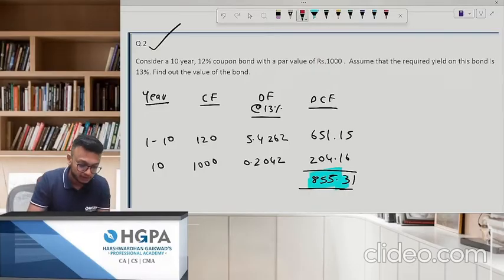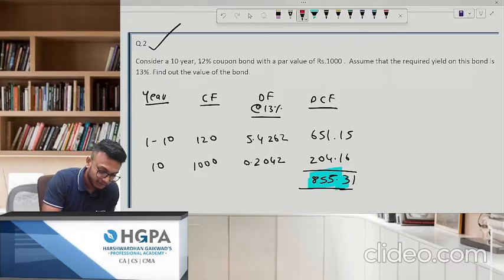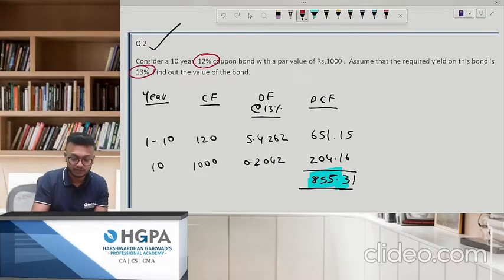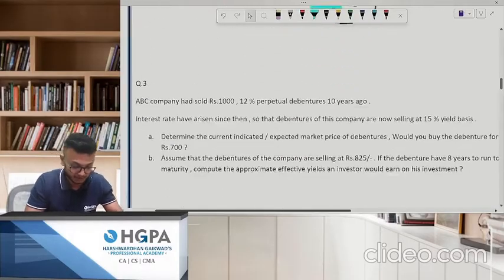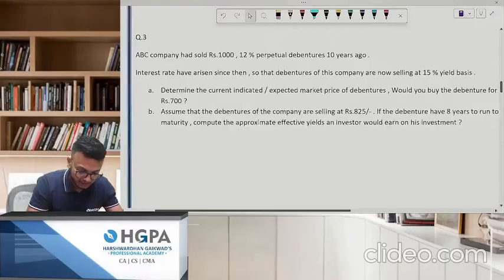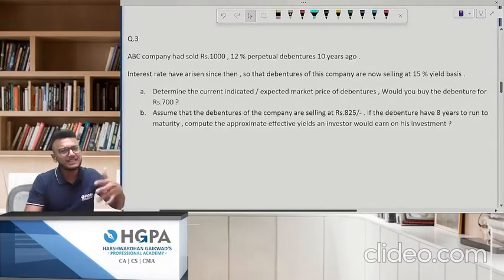And can you please check the logic? How much was the expected rate? It was 13%. How much is this guy giving? 12%. So obviously it will be floating at a discount. As simple as that. Okay. So can we go on to the next question, please? Pay attention. So these are basic sums, but as we go ahead, we'll solve some advanced problems.